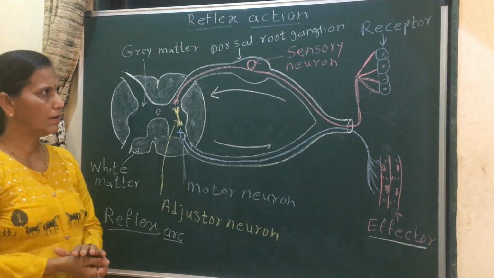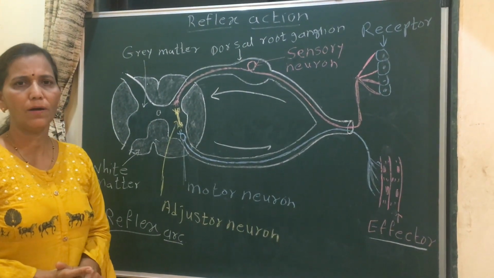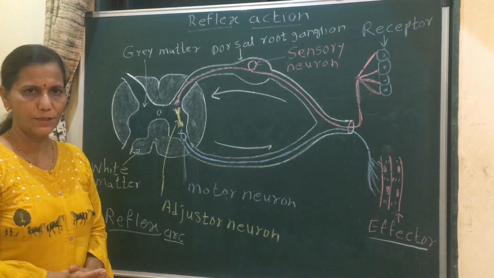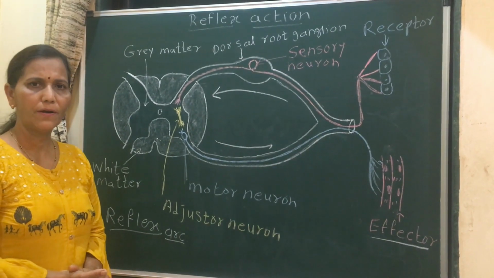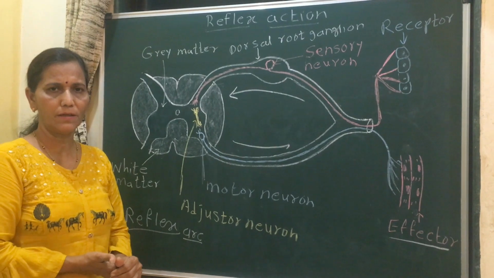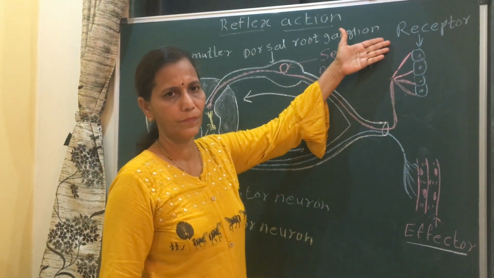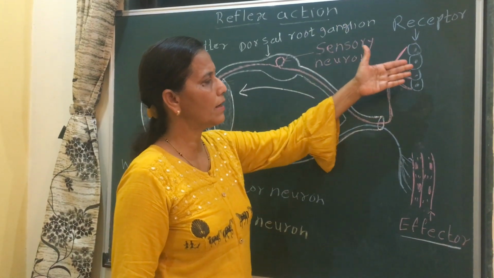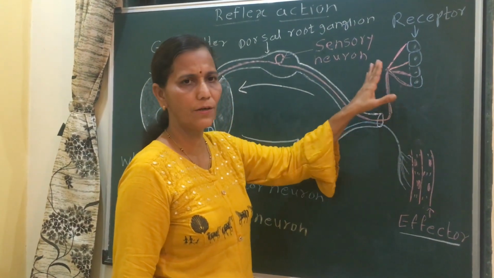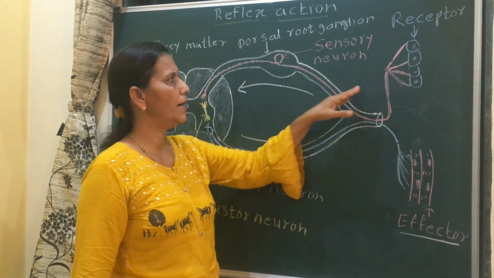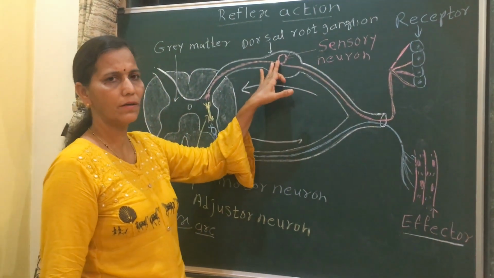Then let's see an example of reflex action. If you touch any hot object, the receptor is the skin. It converts this stimulus into an impulse, which is carried by the sensory neuron.